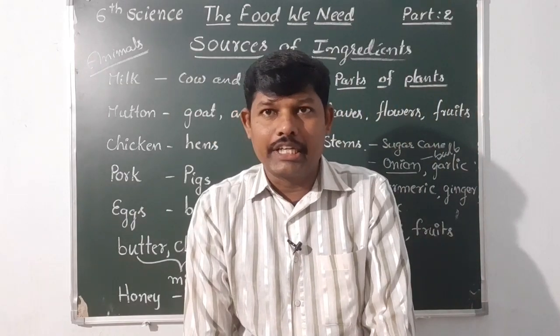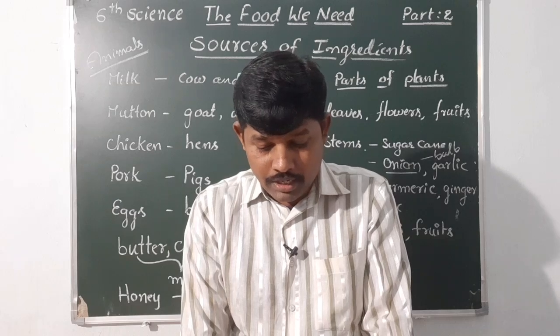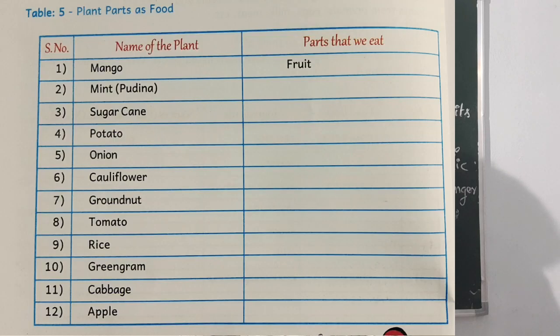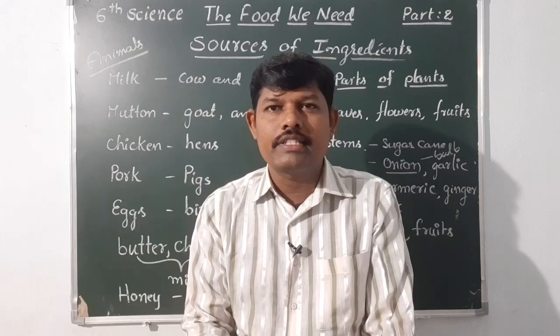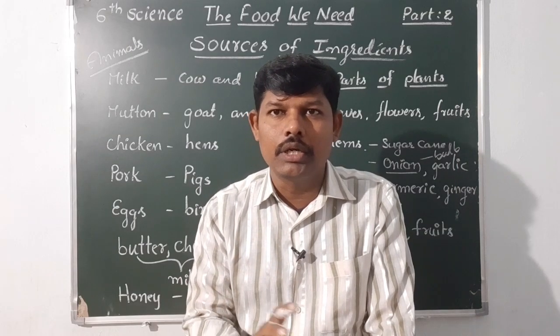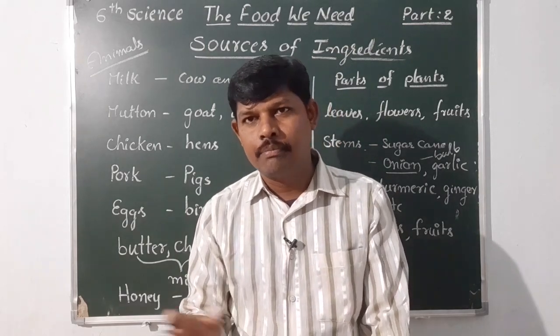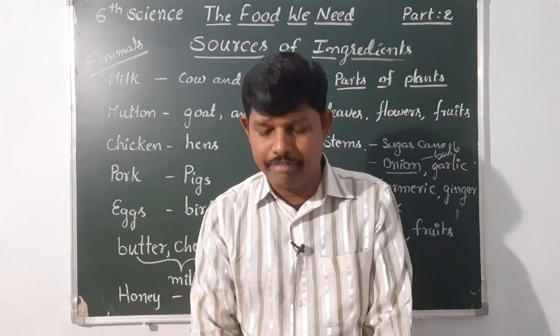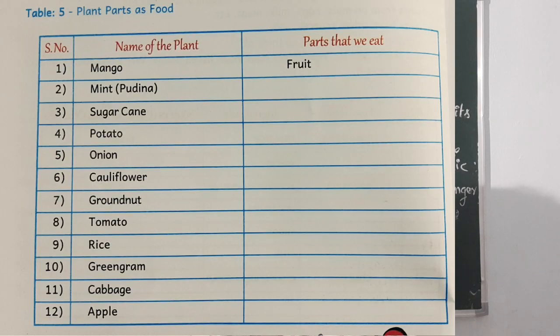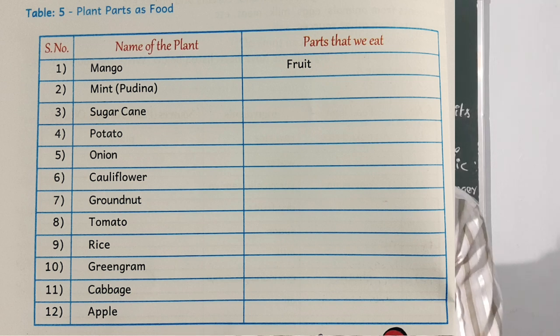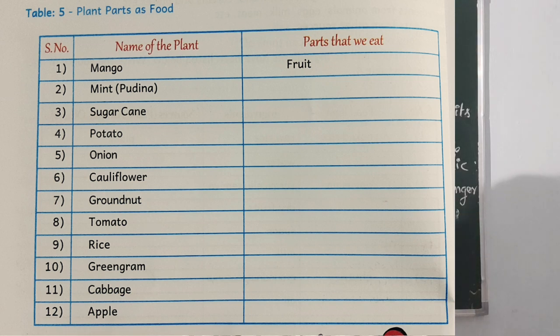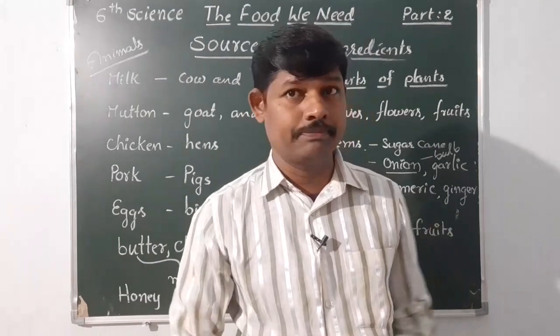Now we have an activity, table 5. Can you identify which part of the plants in table 5 is edible? Edible is nothing but eatable. We can eat. So what parts we can eat from the plants? Let us identify. So you can also discuss with your friends and write the names of the edible parts of the plant in the table given in the textbook. You can also take your parents' help if you want.